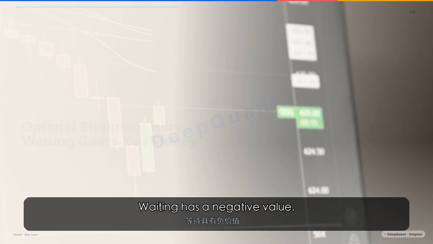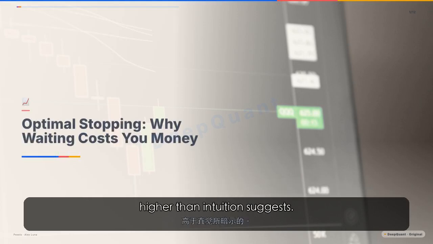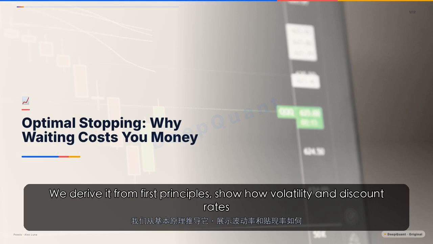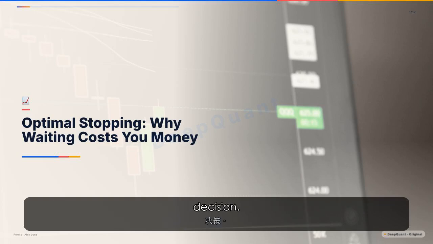Waiting has a negative value. In continuous time optimal stopping, the optimal exit threshold is often higher than intuition suggests. We derive it from first principles, show how volatility and discount rates shift it, and explain why your entry price should never drive your exit decision.